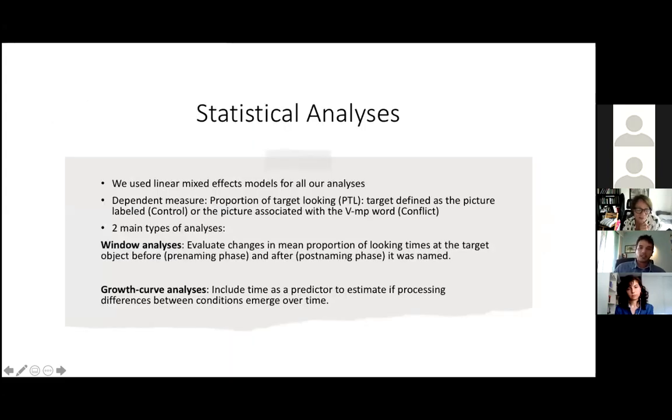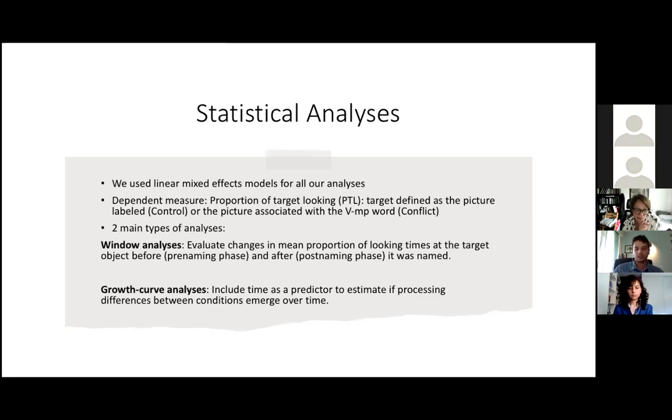In terms of statistical analysis, we used linear mixed effect models for all our analyses, and the dependent measure was always the proportion of target looking, with the target being defined as the picture labeled in control trials, or the picture associated with the vowel mispronunciation word in conflict trials. We conducted two main types of analysis: window analysis, in which we evaluate whether there are differences in proportion of target looking between the pre-naming and the post-naming phase, and growth curve analysis, which includes time as a predictor to estimate if processing differences between conditions emerge over time.